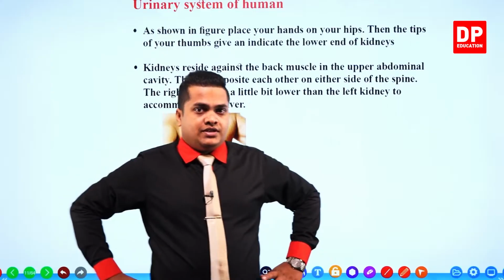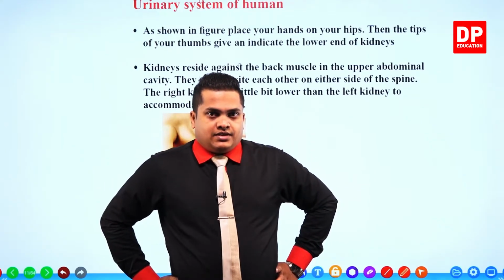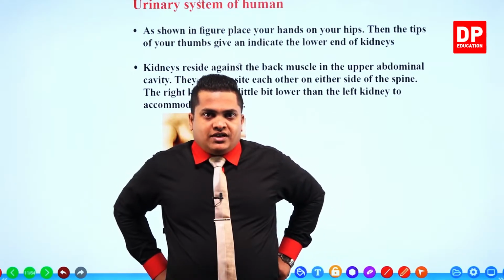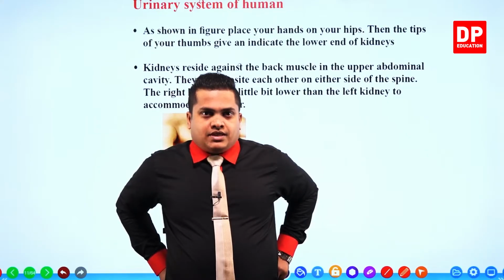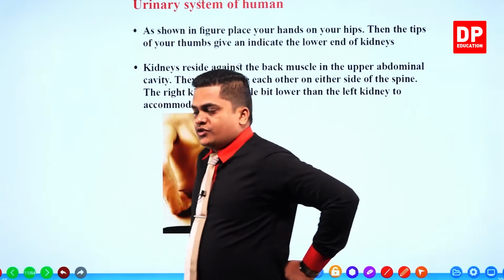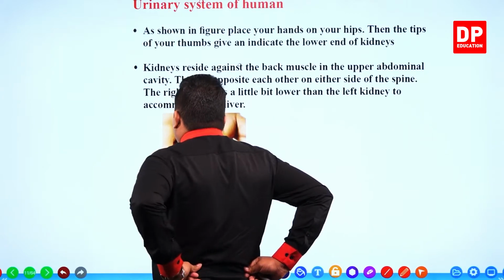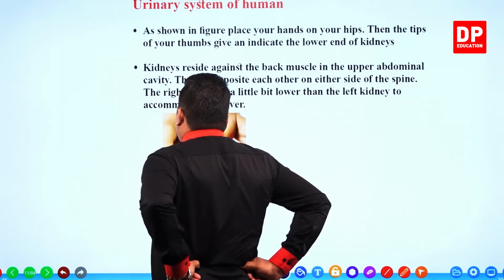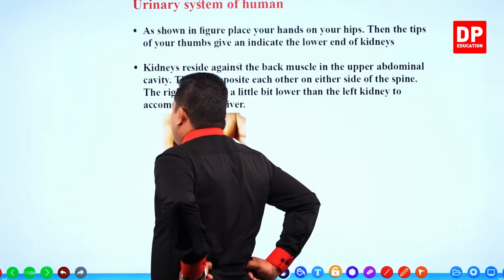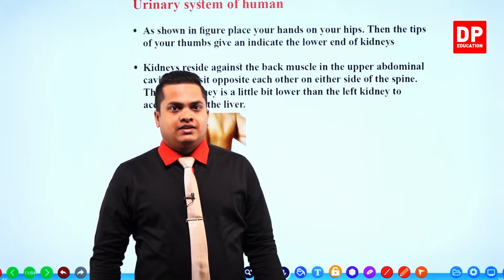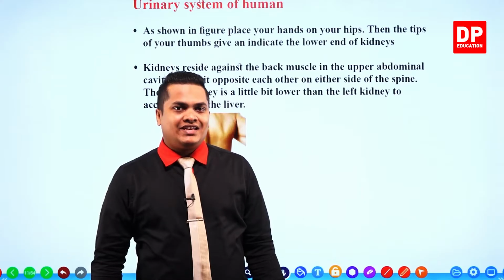If you place your arms like this, gently keep them behind and put your 2 thumbs like this on your body. It's really simple. By that way you can find out the lower end of the kidneys, the level at which the kidneys are located in your body.